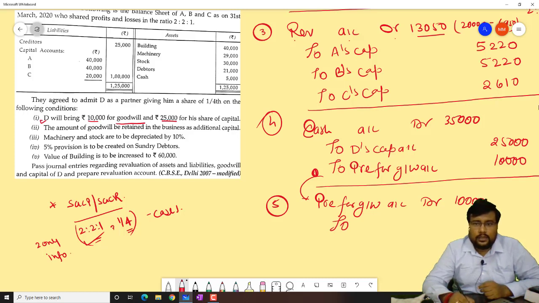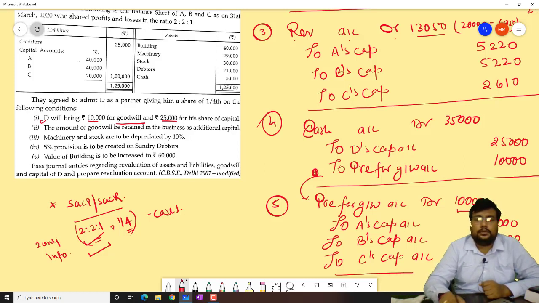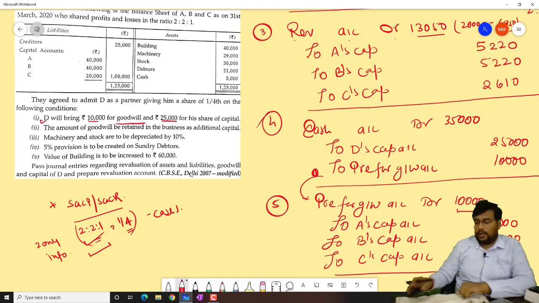So to A's capital account, to B's capital account, to C's capital account. This 10,000 will be divided in the ratio 2:1, and that will be how much, beta? 4,000, 4,000 and 2,000.